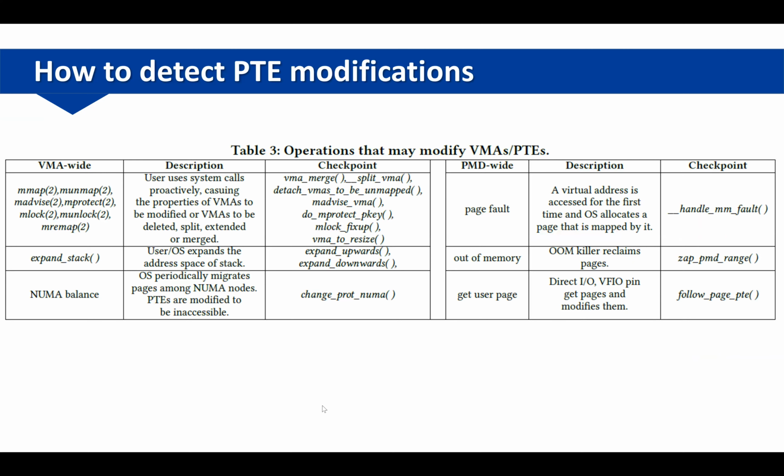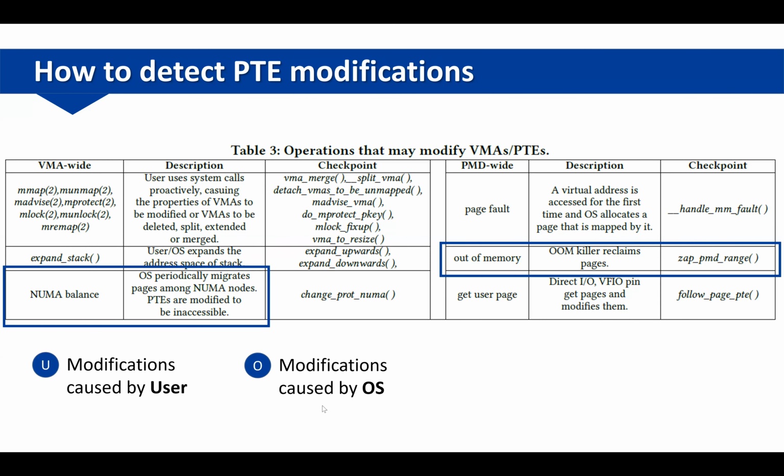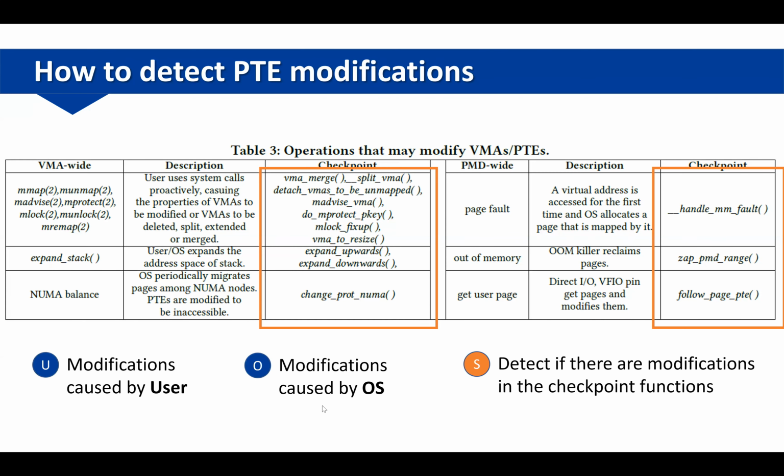Next, I will introduce how to detect PTE modifications. We fully analyze the Linux kernel and find out which operations may modify the PTE. We summarize our findings in this table. As we can see, some modifications are caused by the user, and some other modifications are caused by the operating system. To detect PTE modifications, we also find out which functions really modify the PTEs. We insert a hook in those functions to detect the PTE modifications.